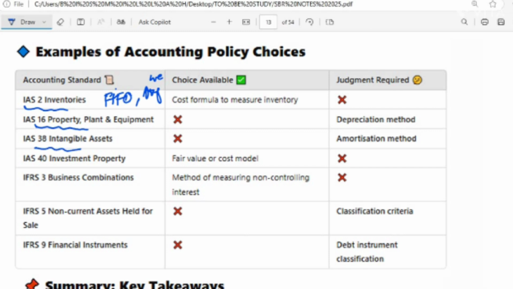We'll discuss all these in detail when we are doing the standards. There I have uploaded some standards. I think this one we have already recorded, the IAS 38 intangible assets. So this will have an impact on the asset value and profit. For example, a brand is revalued from one value to another. So this will increase the net assets.